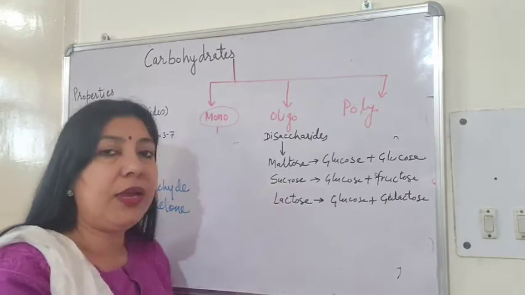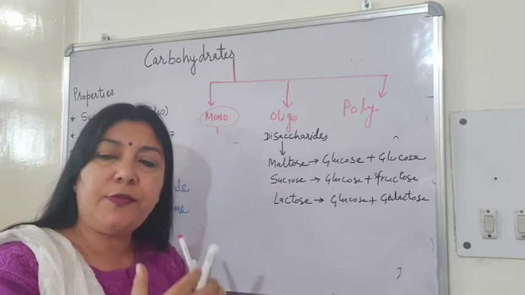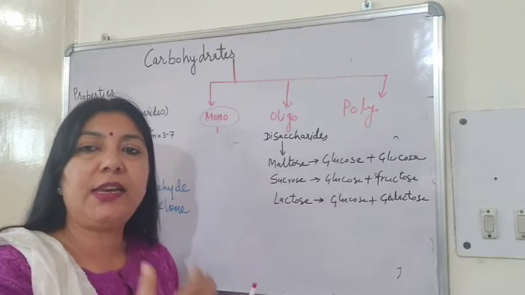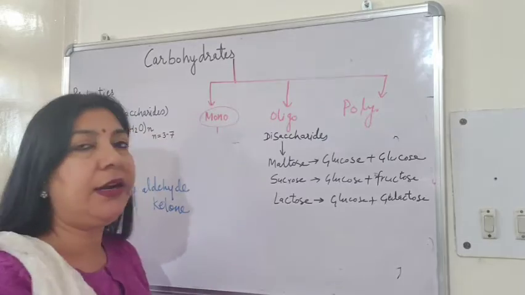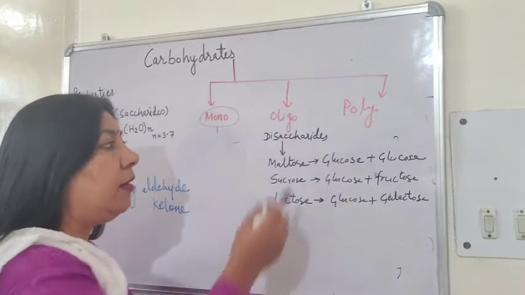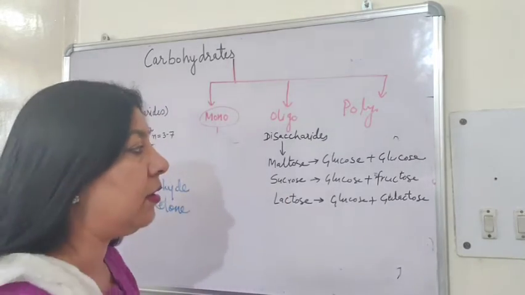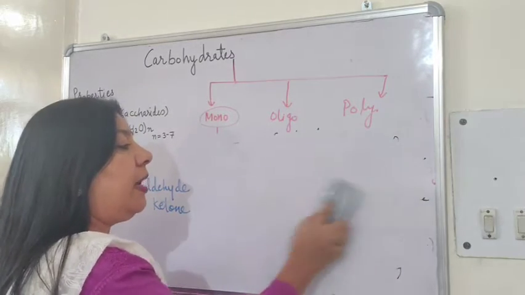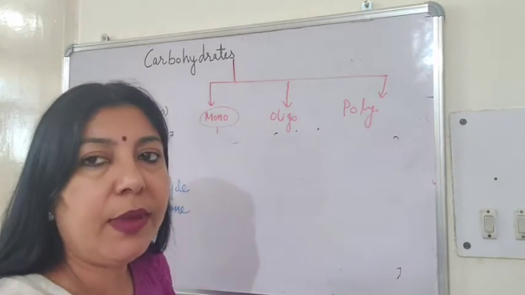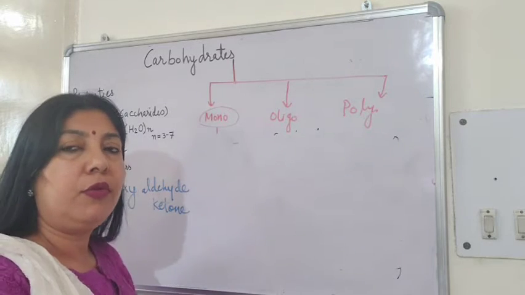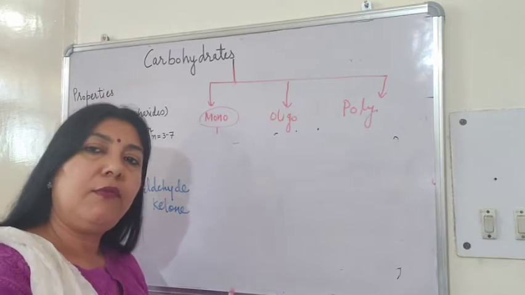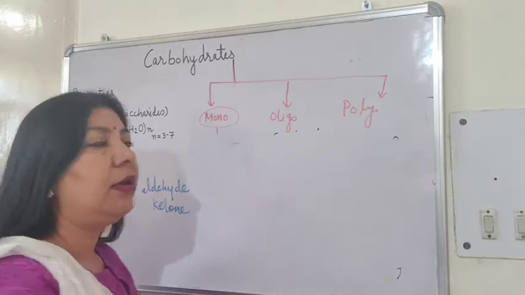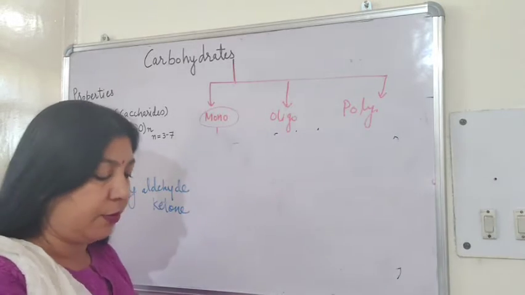How are they combined together? There is a specific type of bond which is called glycosidic bond. We will study about the glycosidic bond. Then comes the polysaccharides. Polysaccharides, they are many. When many n number of monosaccharides are attached together with the help of glycosidic bonds, then the polysaccharides are produced.